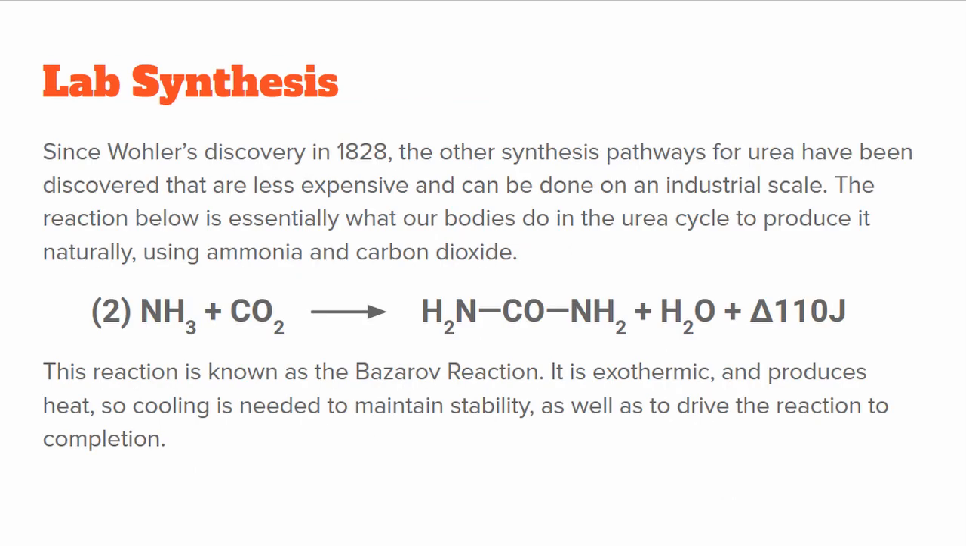Since Wöhler's original discovery, other reactions have been discovered to produce urea, the most widely used being the Bosch-Meiser reaction, which is essentially a two-step reaction involving ammonia and carbon dioxide. It is also the same way that our bodies produce it in the urea cycle. The reaction is overall exothermic, and although the reaction takes place at high temperatures and pressures, it requires cooling in order to maintain reaction stability.